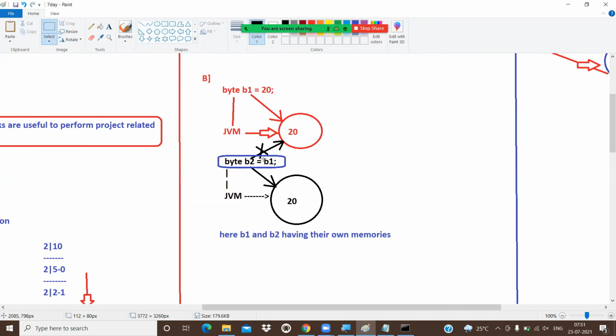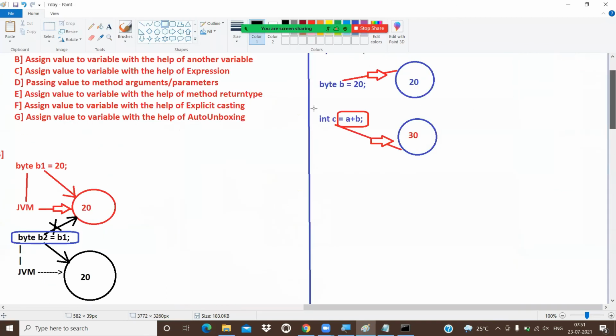B1. Here I'm not writing a value, we are writing a variable name. So what is the meaning of this coding? We are not pointing to the B1 memory, we are just holding the B1 value. That's enough. So here B1 and B2 are having their own memories. This is a very important point, guys. Sometimes common memories we'll also see in a coming class. Not right now. I don't want to confuse you right now.